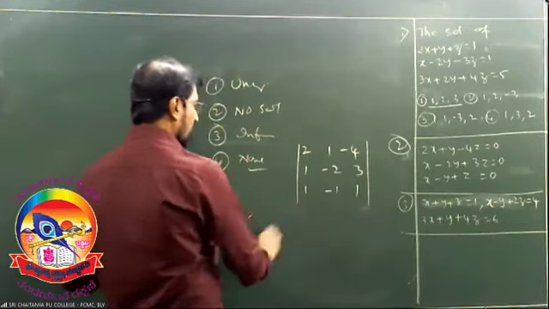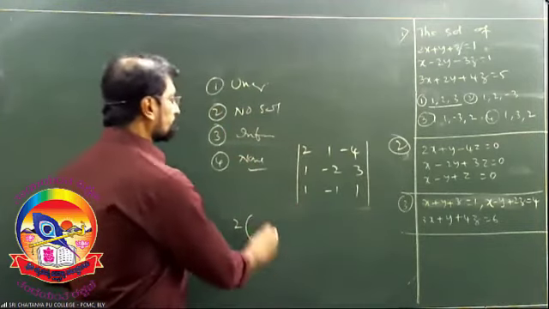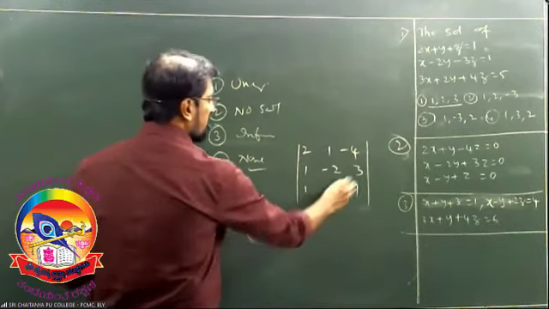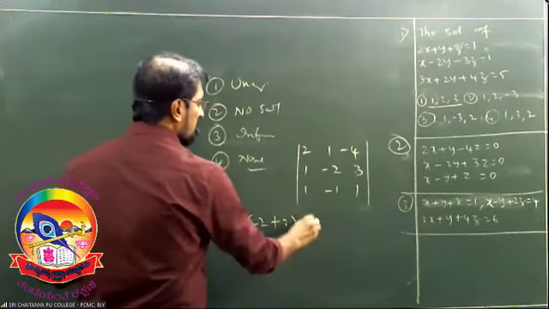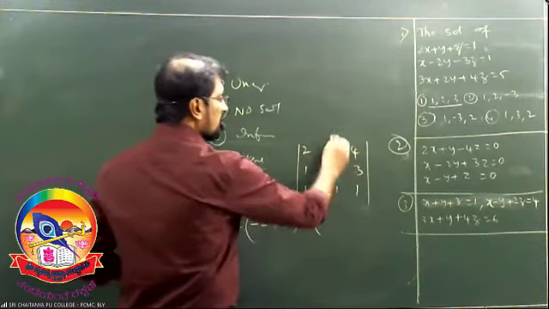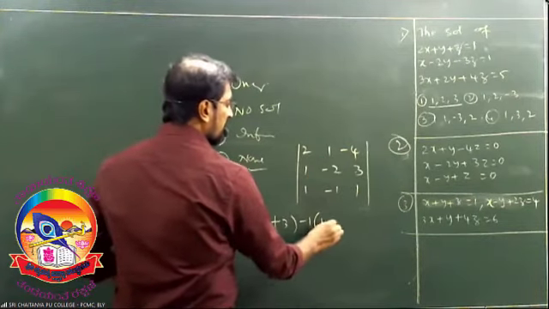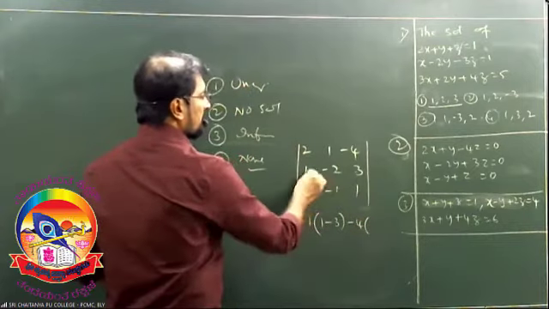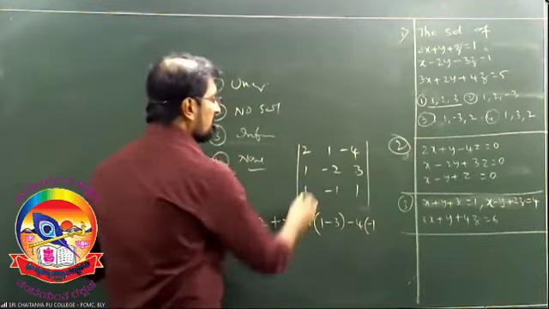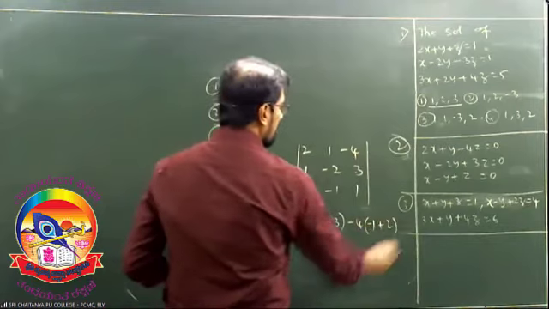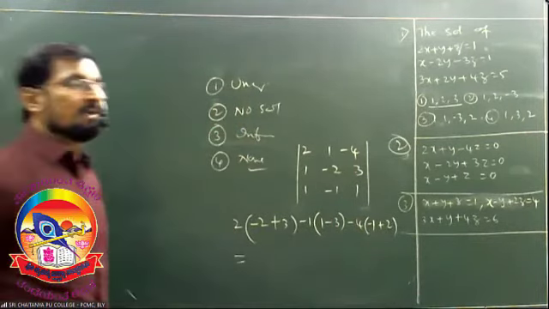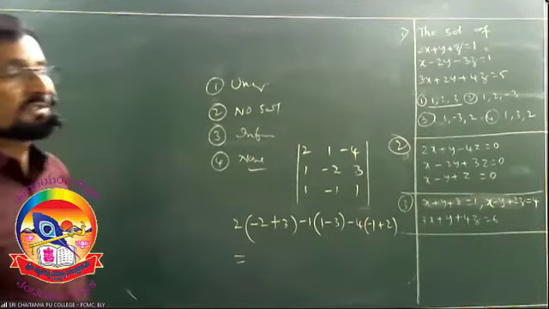Find out det A. Observe. 2 times (AD minus BC), minus 1 times (AD minus BC), minus 4 times (AD minus BC). Now just simplify that and tell me whether it is equal to 0 or not.